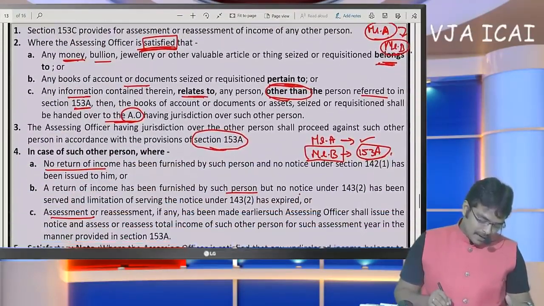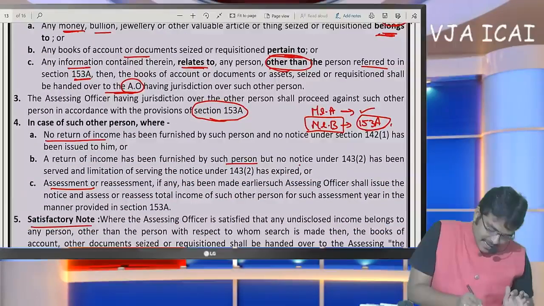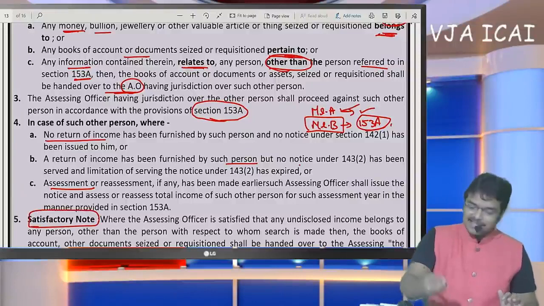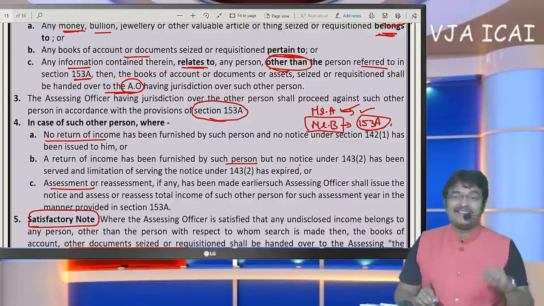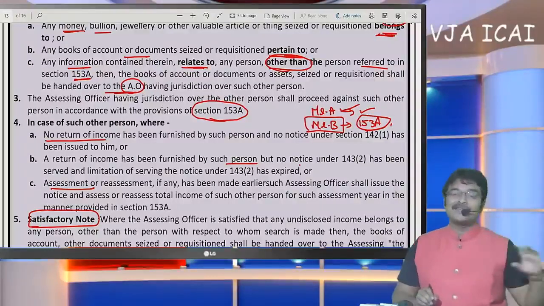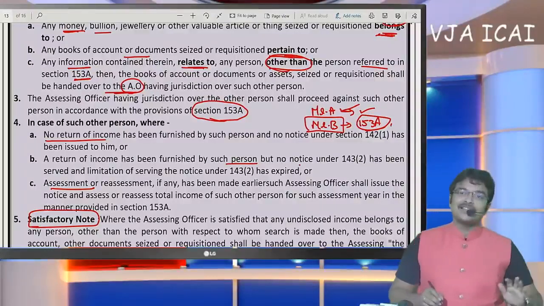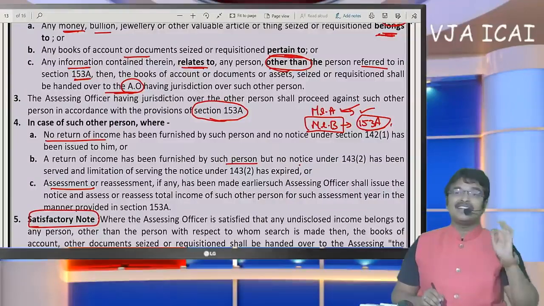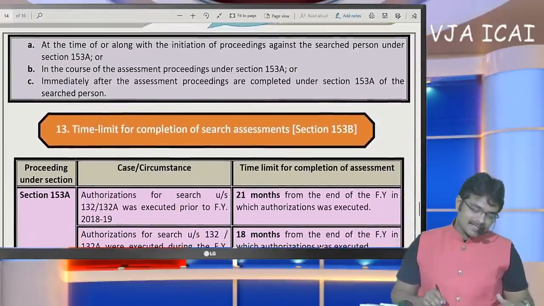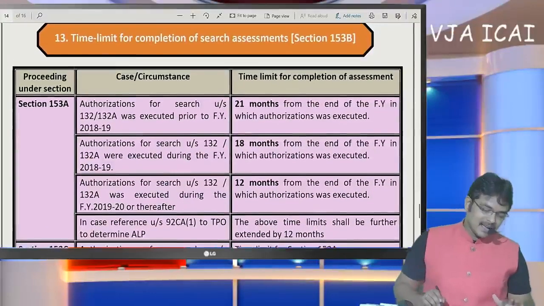But for this purpose, the thing to be remembered here is satisfactory note. If Mr. A assessing officer returns in writing, if they prepare satisfactory note, then only this document will be handed over to Mr. B assessing officer. Now Mr. B assessing officer can begin section 153A on him. That means Mr. B is also required to file past 6 assessment years is the conclusion.